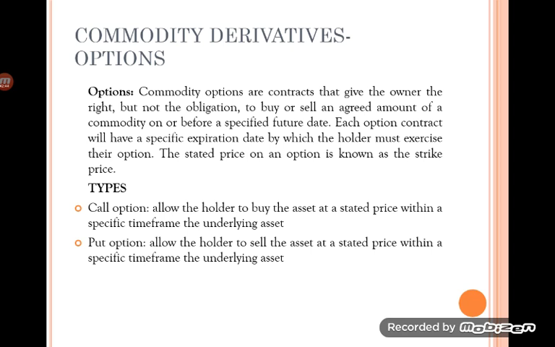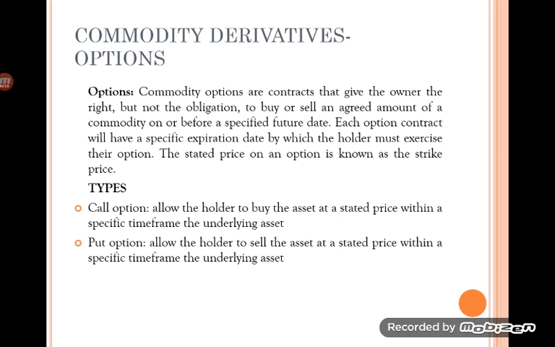The next, third type is options. An option is a contract that gives the owner the right but not the obligation to buy or sell an agreed amount of commodity on or before a specified future date. Each option contract will have a specific expiration date by which the holder must exercise their option.